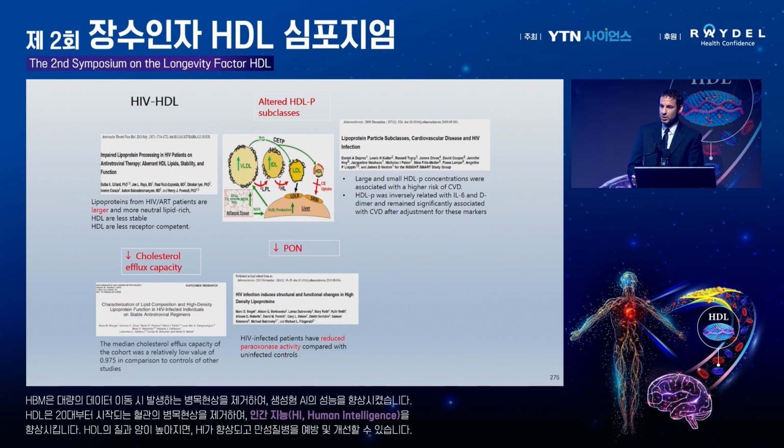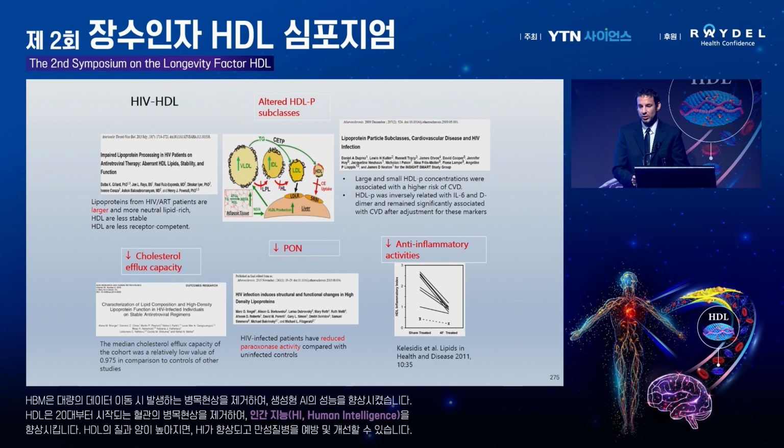There is a reduced content of certain HDL proteins that have a protective role, like paraoxonase, which has an antioxidant effect. Also, there is less anti-inflammatory activity with HDL. We saw that many years ago: that HIV HDL has reduced anti-inflammatory activity, using a cell-based assay of endothelial cells from the aorta.